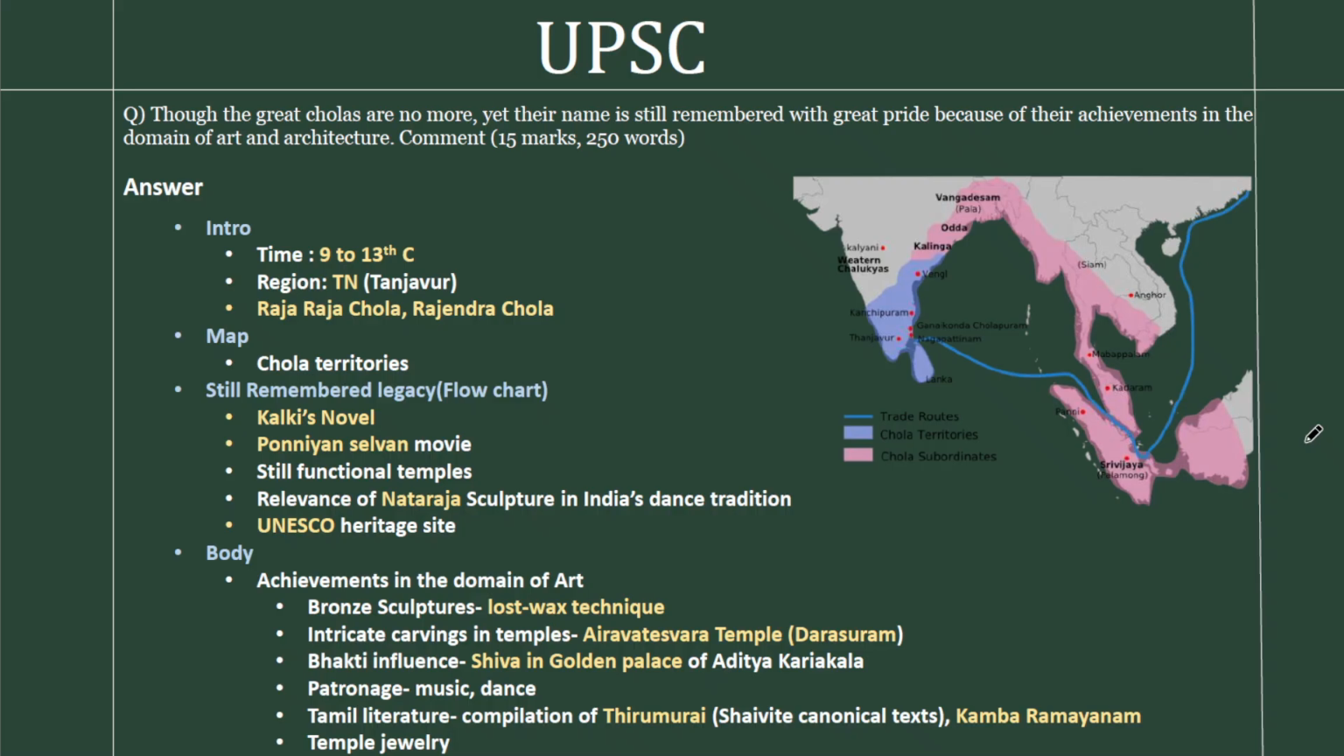In this video, the theme is Cholas and the question is a 15 marker from the GS1 paper of 2024. The question goes like this: though the great Cholas are no more, yet their name is still remembered with great pride because of their achievements in the domain of art and architecture. So the crux of the question is achievements in the domain of art and architecture, and the pretext of this question is the remembering or the legacy of the great Cholas. So we are addressing the question comprehensively, including the explicit as well as the implicit parts.